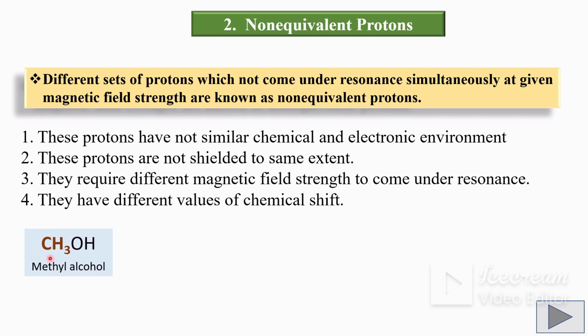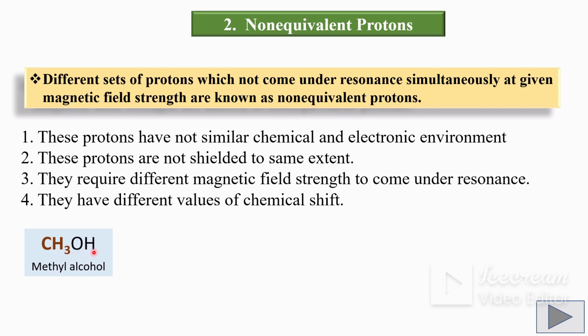For example, methyl alcohol. In case of methyl alcohol, there is a methyl group and a hydroxyl group. The protons in the methyl group and the proton in the hydroxyl group are not equivalent because in the methyl group, the protons have one chemical environment, while in the OH group, that proton has a different chemical environment. Therefore, they do not come under resonance at the same time. They are shielded to different extent.